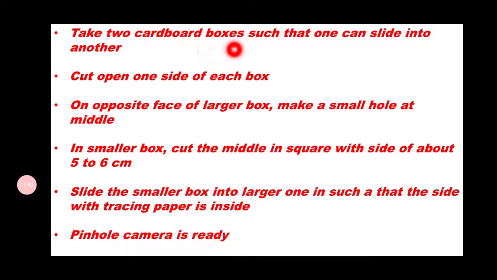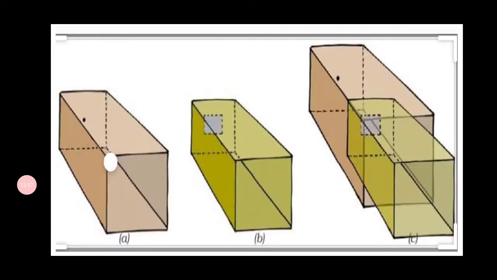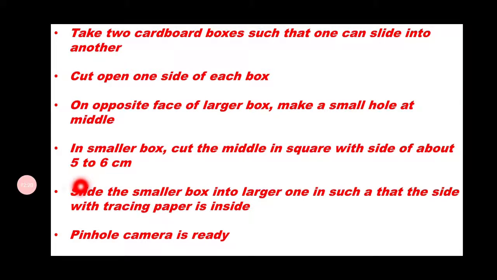Take two cardboard boxes such that one can slide into another. Cut open one side of each box. On the opposite face of the large box, make a small hole at the middle, and in the smaller box cut the middle in a square with side of about 5 to 6 centimeter. And next, slide the small box into the larger one, with the square side fixed with a tracing paper inside it. And now the pinhole camera is ready.